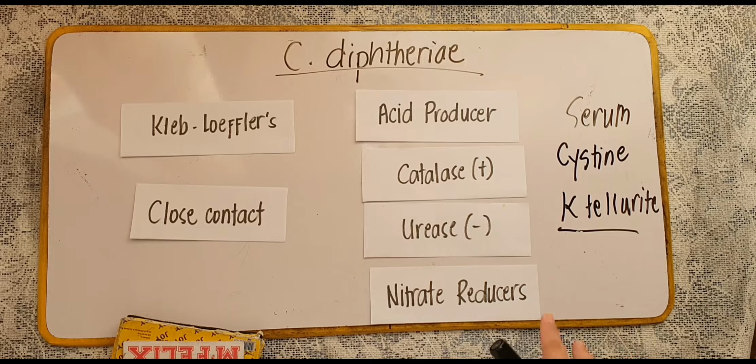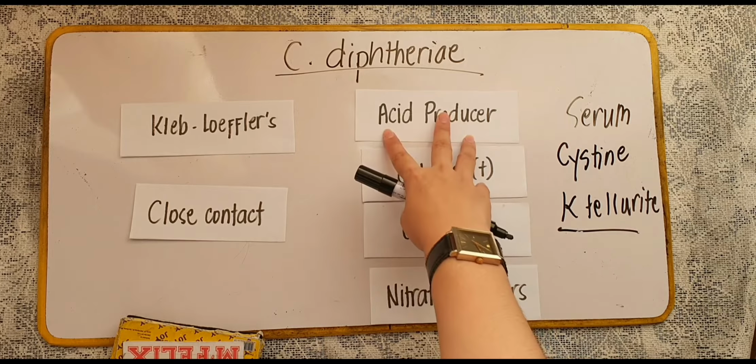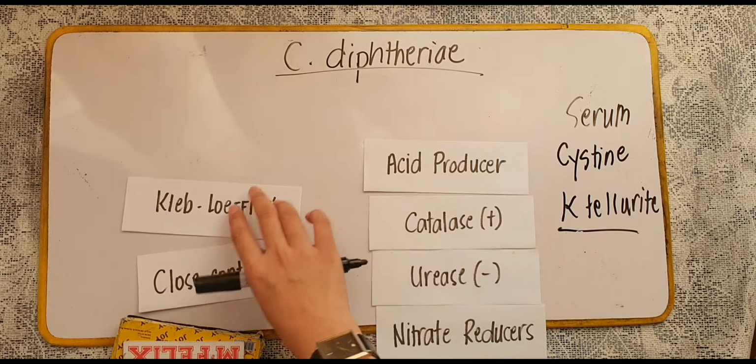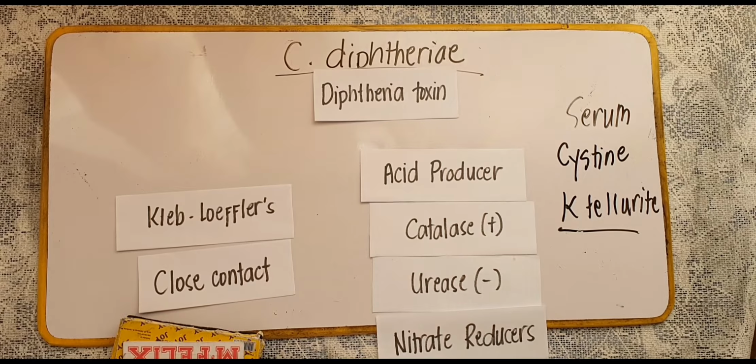Okay, now take note class that your Corynebacterium diphtheriae, they are also very resistant. Take note, they are very resistant to drying, and then they are also capable of remaining viable in the environment for weeks. Now, the main virulence factor of this organism is their exotoxin also. You call it your diphtheria toxin.